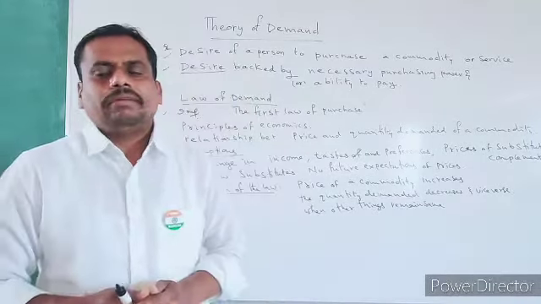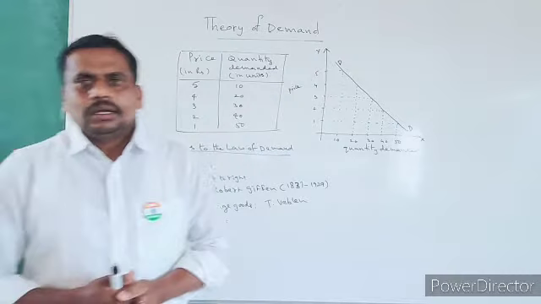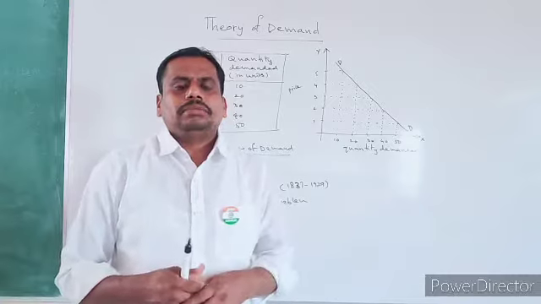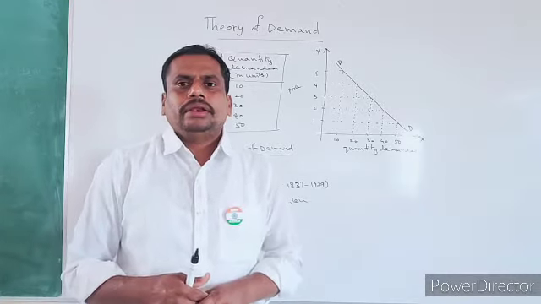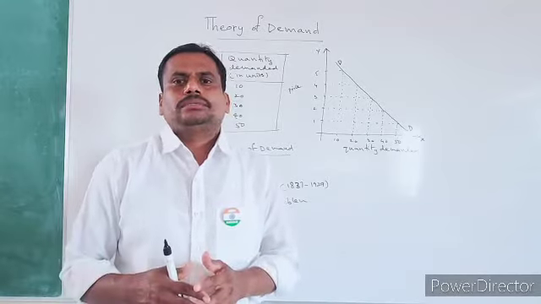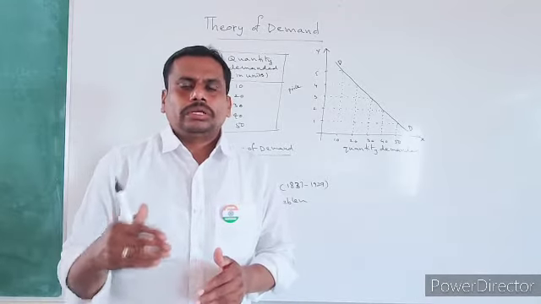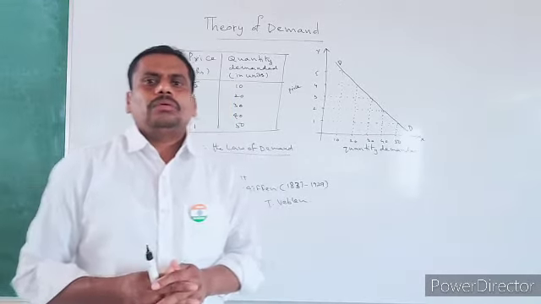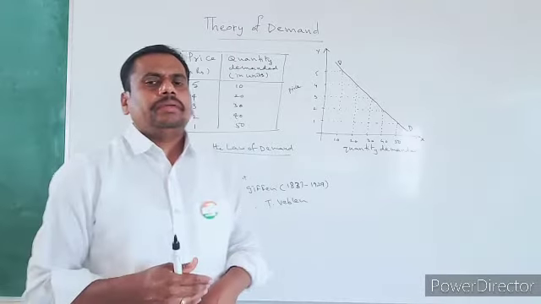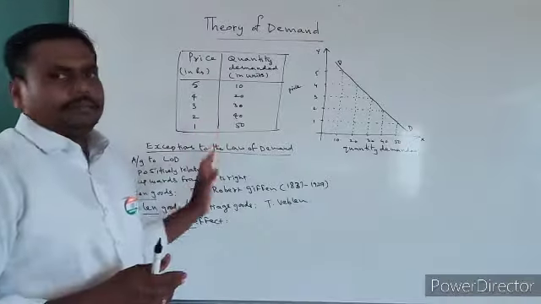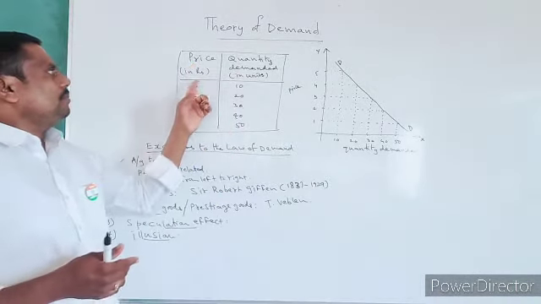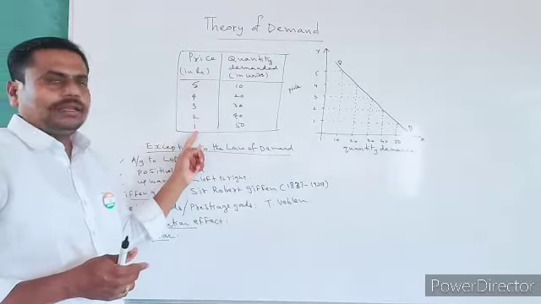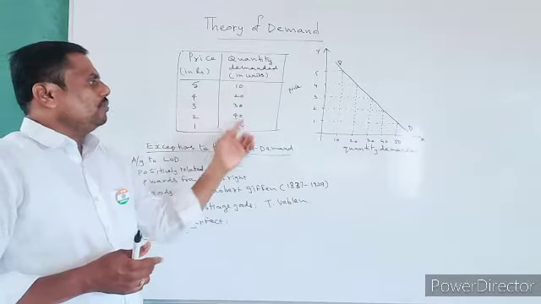When other things remain the same, other things in the sense the income of the consumer must not be changed, the taste and preferences of the consumer must not be changed, and we should not find any new substitute, and also we should not have any future expectations about price. These are the assumptions. Now we try to understand this law of demand with the help of the following table. In this table I have exhibited the price here 5, 4, 3, 2, 1, and quantity demanded from 10 to 50.